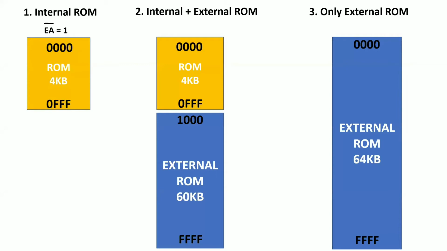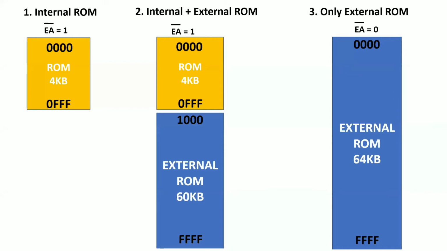Enable external access. I'm sure you figured out that whenever we discuss the pin diagram, we discuss the pin EA bar. So EA bar equals 1 means I am accessing the internal memory. And with the help of the same signal, I can also access internal memory plus external memory. If I want to read the external memory, I need to make EA bar equal to 0.